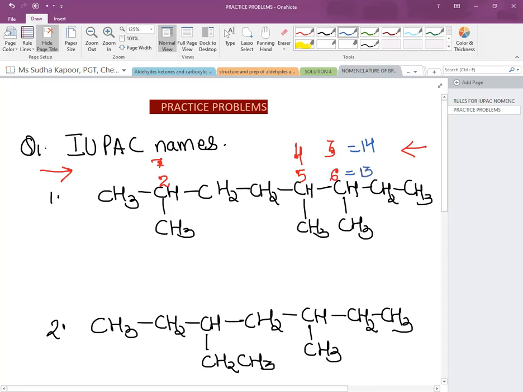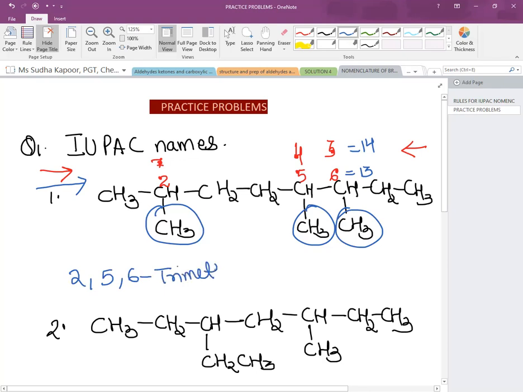So which side are you going to follow? It depends on the lowest sum rule. So we will follow from left to right. That is 2, 5, 6. All the branches are the same, so 2, 5, 6 trimethyl. And for the 8 carbons, we are going to use octane. Total 8 carbons. Oct, and single bond is ane.